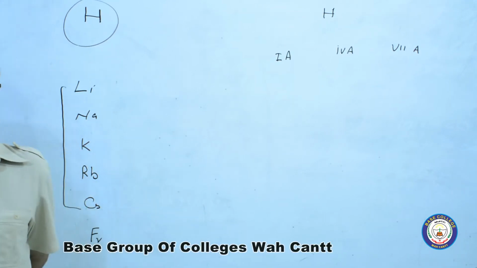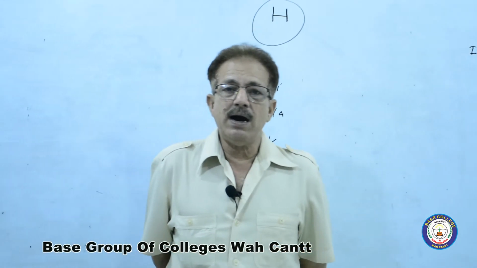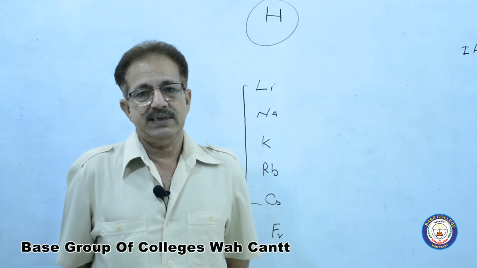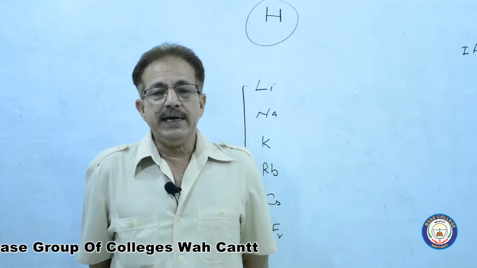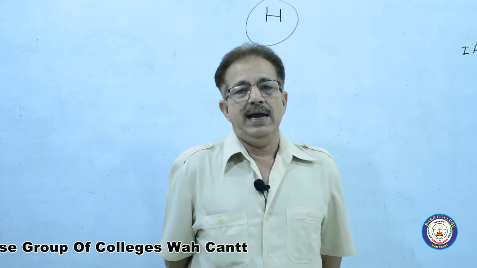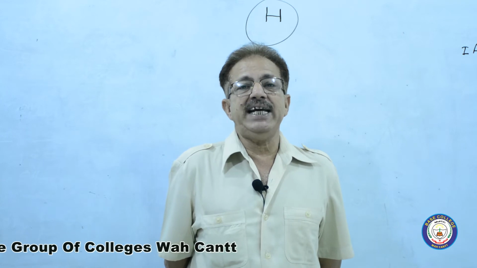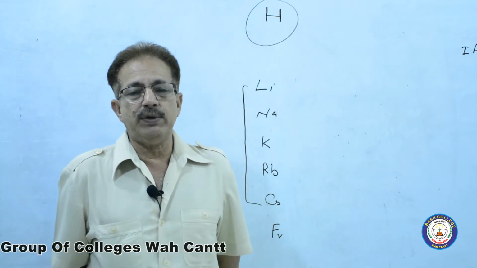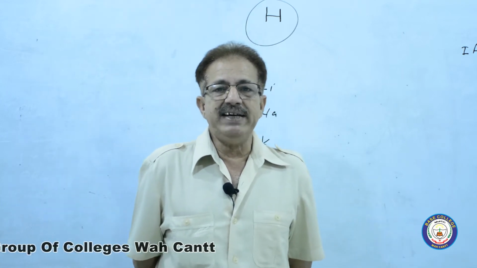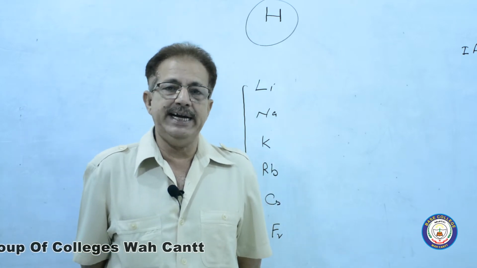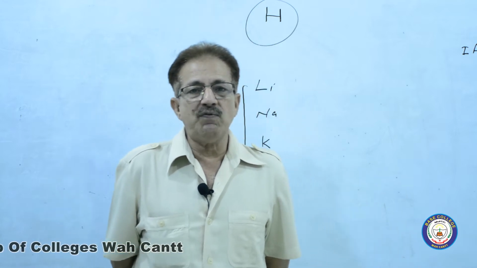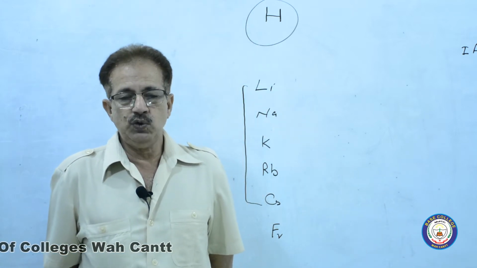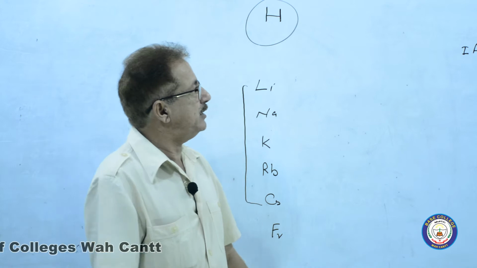In your modern periodic table, there are 18 groups, out of which 8 groups had their old names with A: 1A, 2A, 3A, 4A, 5A, 6A, 7A and 8A. But nowadays, no A is along with these numerals. No A has been written.